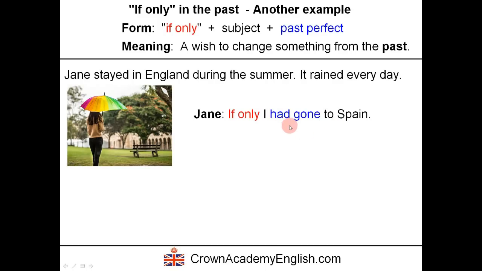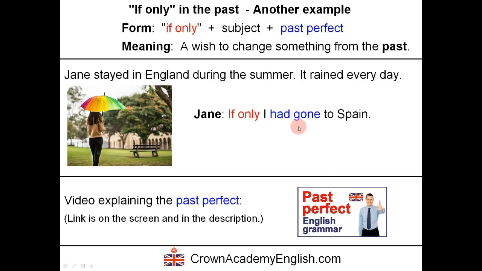So I had gone. This is the past perfect. Had is the auxiliary verb and gone is the past participle of the verb go.